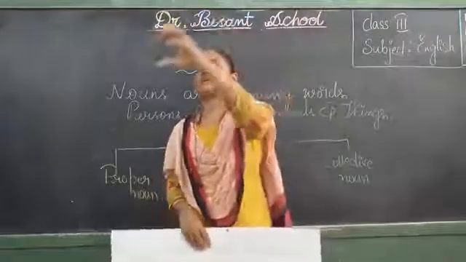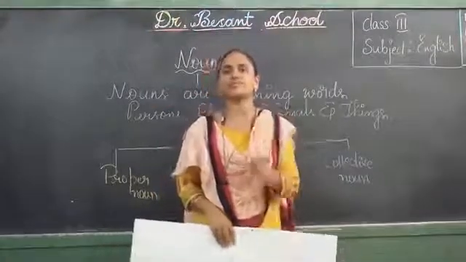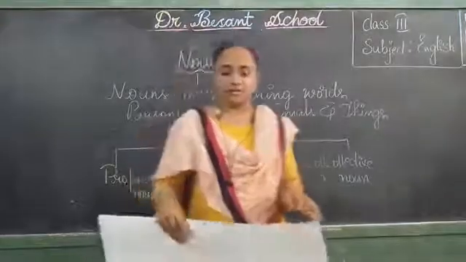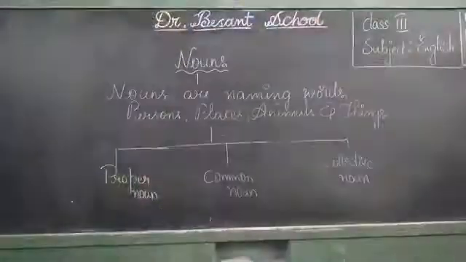If I say Pranati, you come here. So Pranati will be only one. That is a proper noun. She can come. In the same way, city, as I already told you the example for town, city. If it's New Delhi, it will be a proper noun. But city, any city is a city only. So city is a common noun. Donkey, any donkey, donkey only. Donkey is a common noun. Car, any car, car only. Car is a common noun.